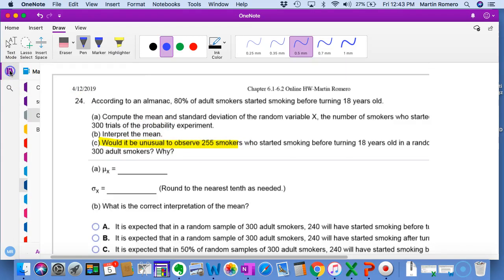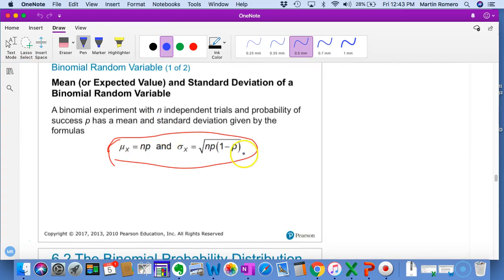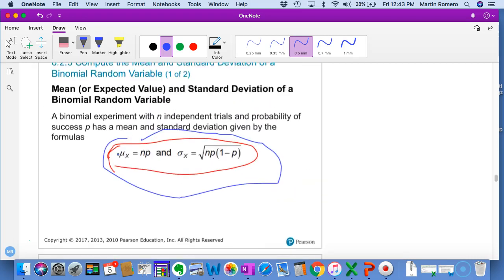In order to do that, we need to recall from your note sheets that we have a formula. We can't use StatCrunch on this, so this is a formula we would use here with your calculator. Once you know how many trials and the probability of success, just multiply those two, and that's your mean or expected value. Then your standard deviation is the square root of n times p times 1 minus p.